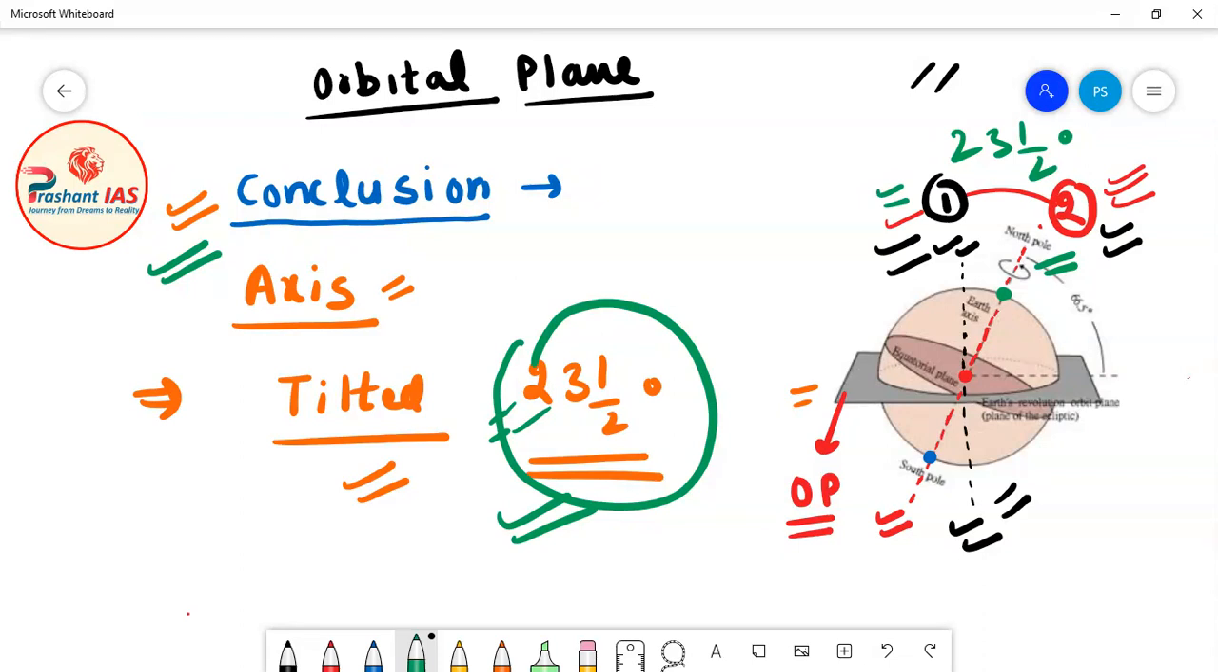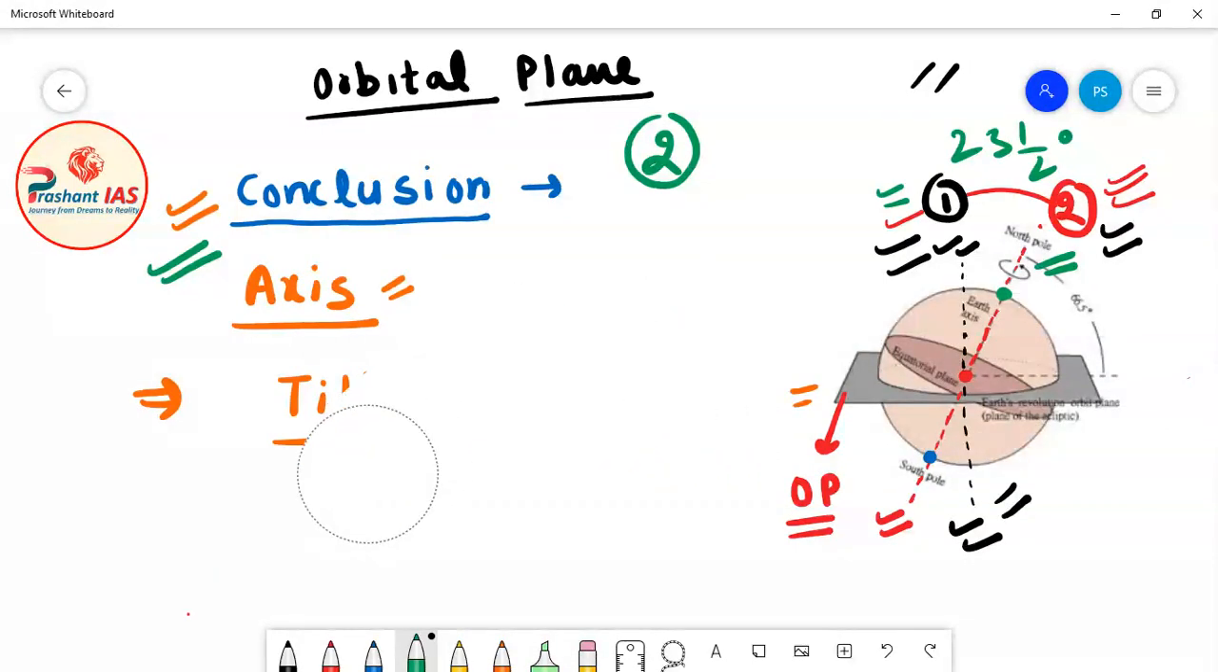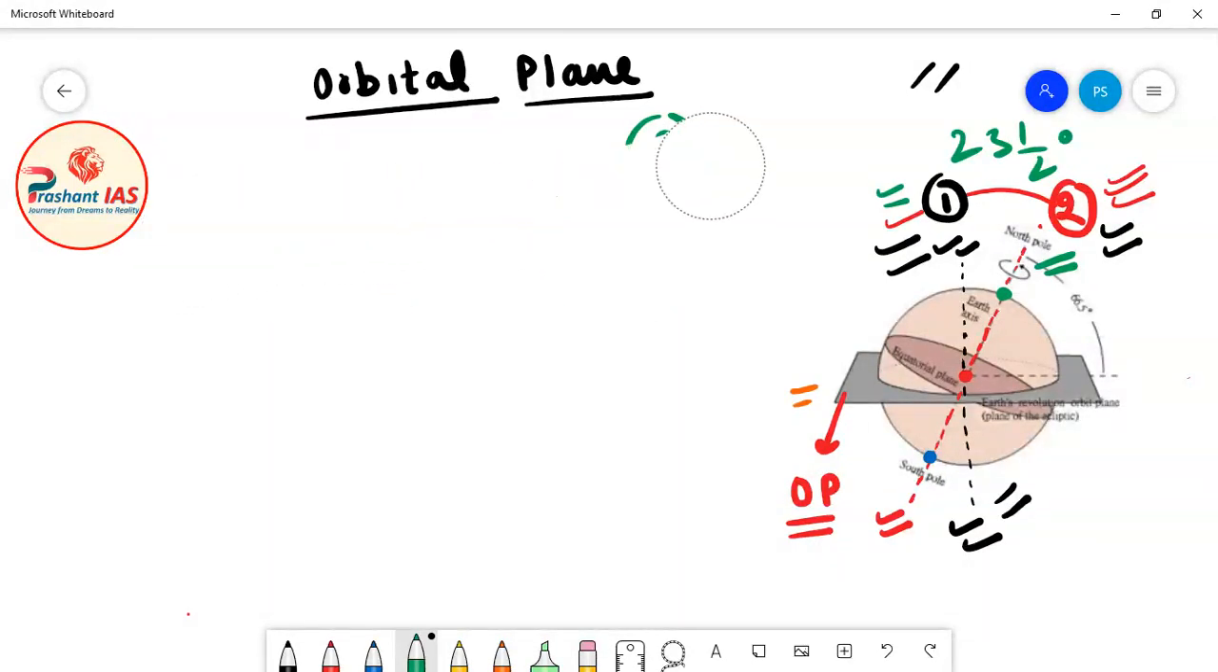Now friends, we have a second question. What is the angle between the orbital plane and the axis of rotation of Earth? So this is the orbital plane, again I will mark it in the red color. This red line is the axis of rotation of Earth, and this is the angle. So what is the value of this angle? We have to find out the angle between the axis of rotation of Earth and the orbital plane of Earth.